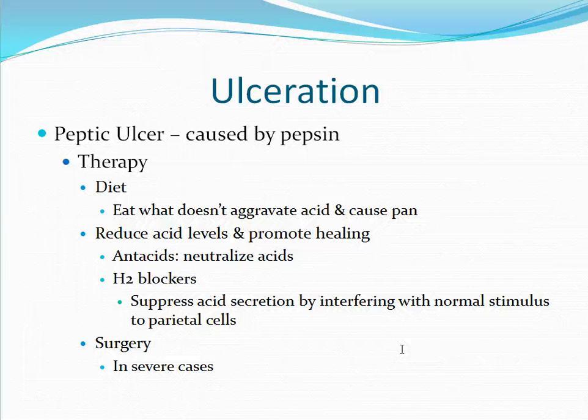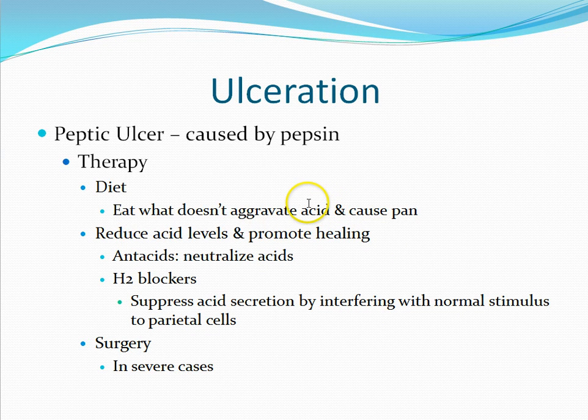If you inhibit the parietal cells, this will decrease the gastric acidity. Surgery can be done in severe cases. This involves section of the vagus nerve, which will limit the central nervous system stimulus. This will decrease the stimulation that causes acid production.